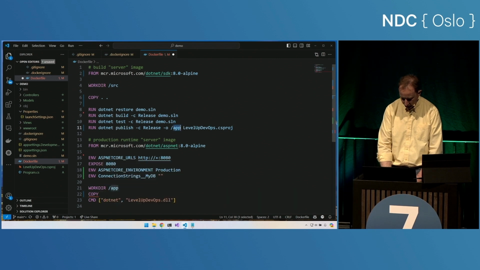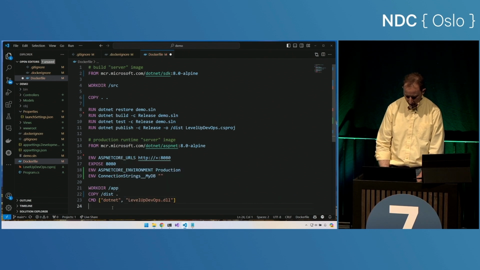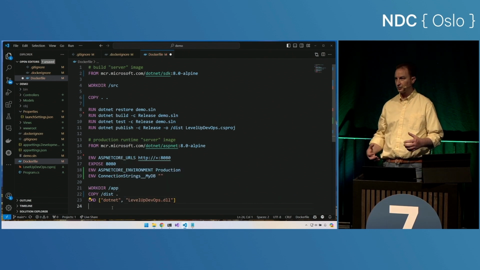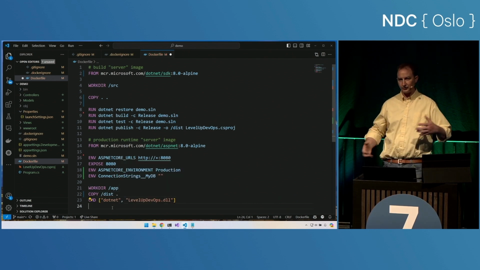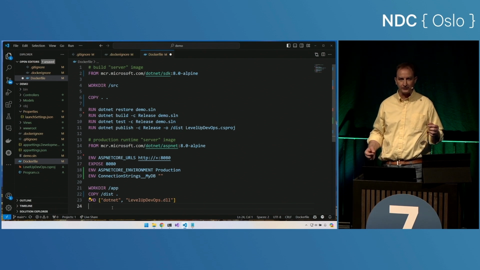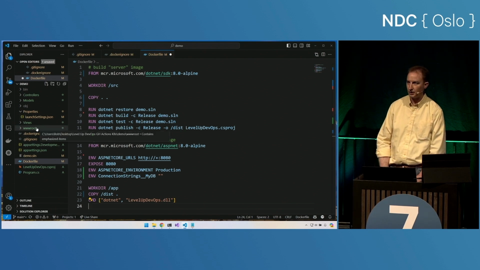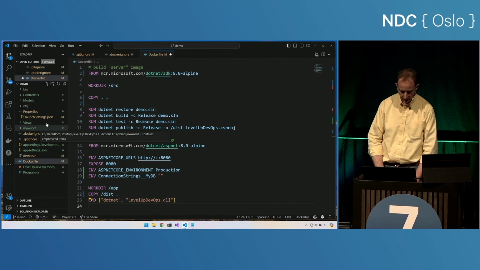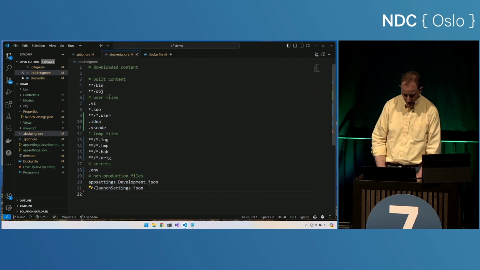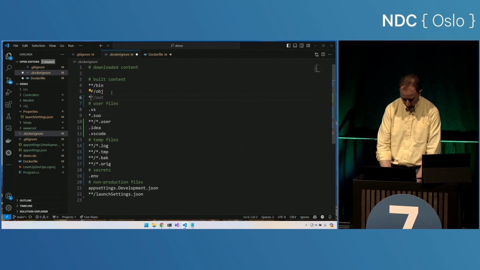Let's switch this over to the dist folder. We want to copy from the dist folder into the current folder. And so now we'll get those resources into place. Now the interesting thing here is that right now it's going to go look in this base host folder for the dist folder. Probably ought to add that to my Docker ignore file. We definitely don't want the dist folder leaking into place.